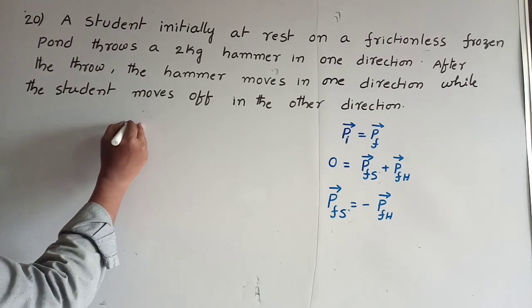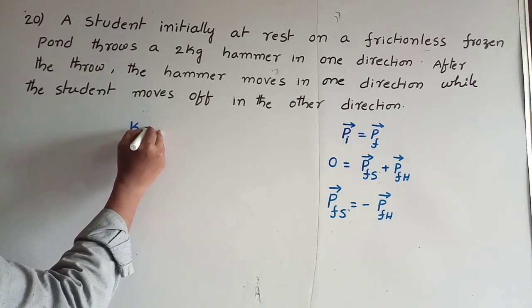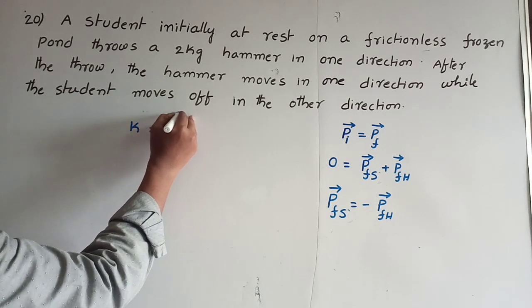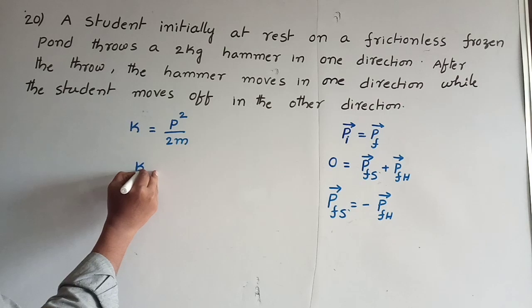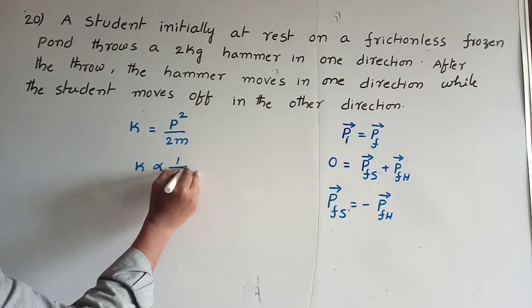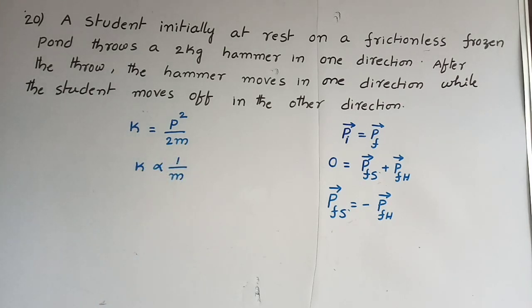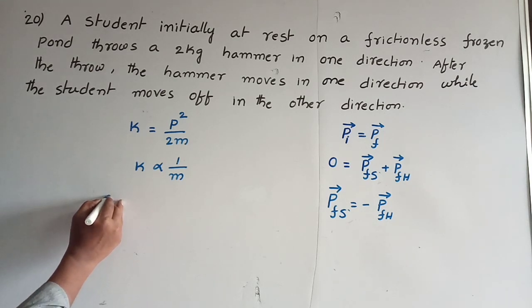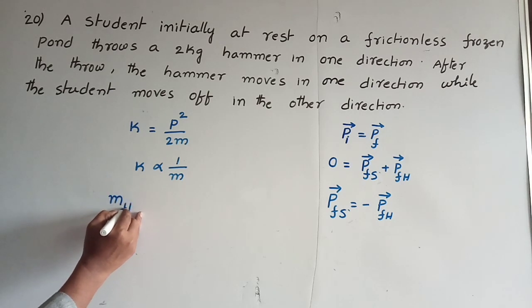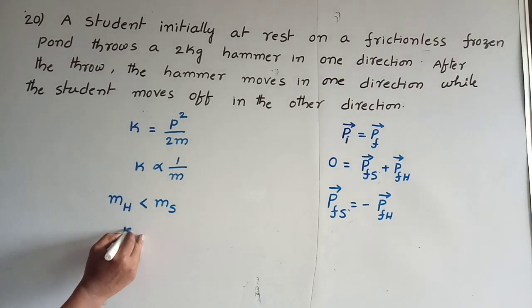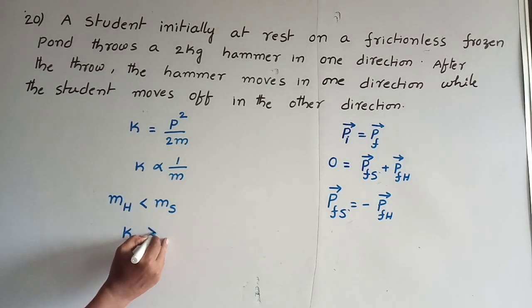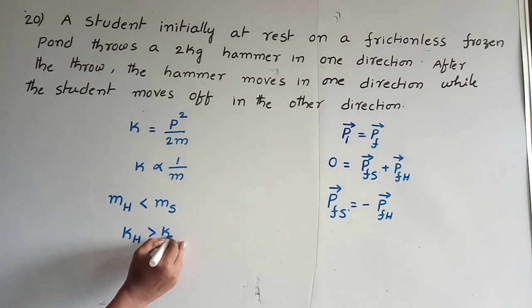According to kinetic energy, K is equal to P squared by 2m. At constant momentum, kinetic energy is inversely proportional to the mass of the body. Here, the mass of the hammer is less than the mass of the student. That's why the kinetic energy of the hammer is greater than the kinetic energy of the student.